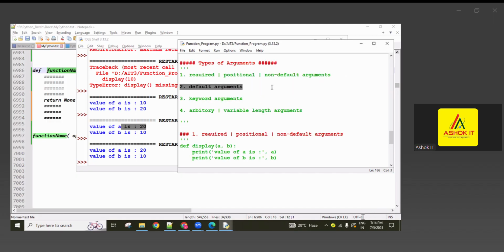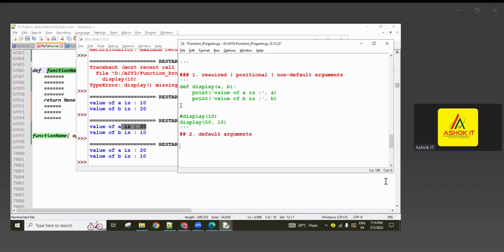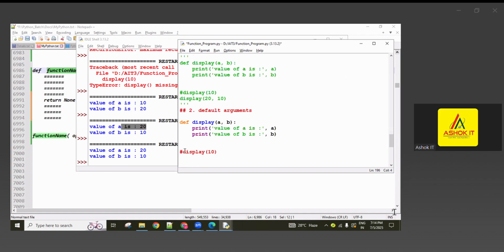Okay, second one: default arguments. So here this function can use a equal to 10 and b equal to 20.